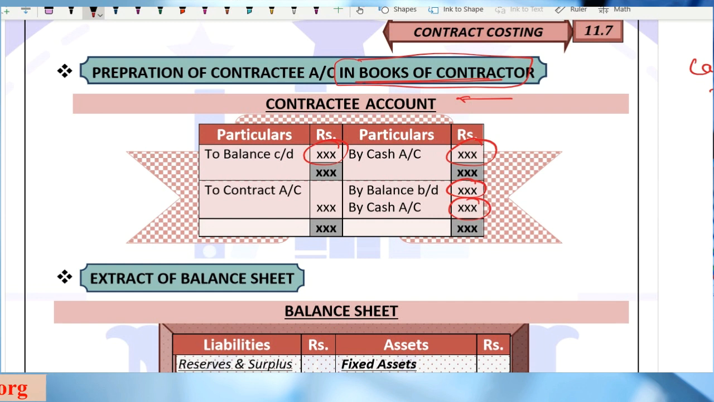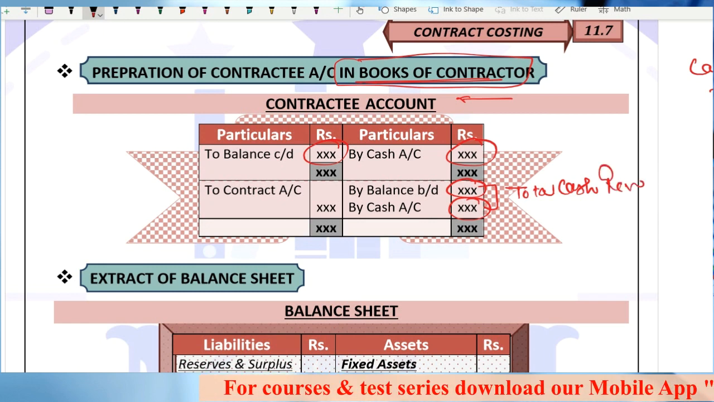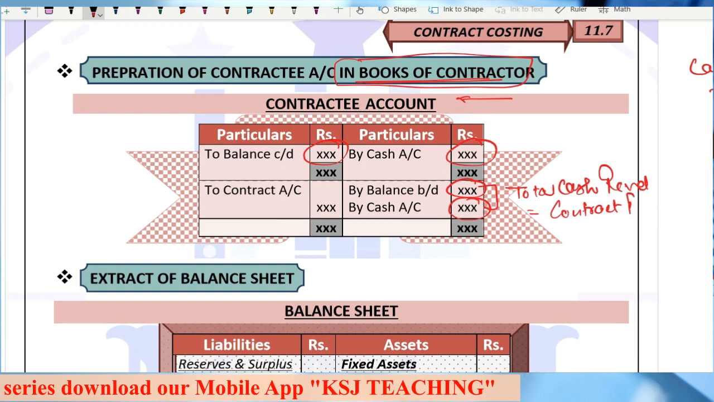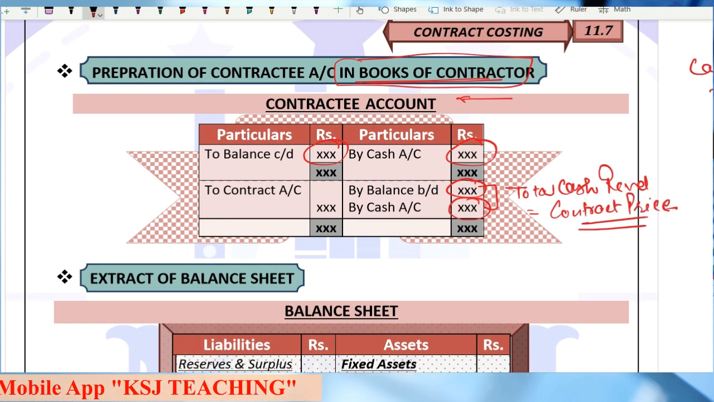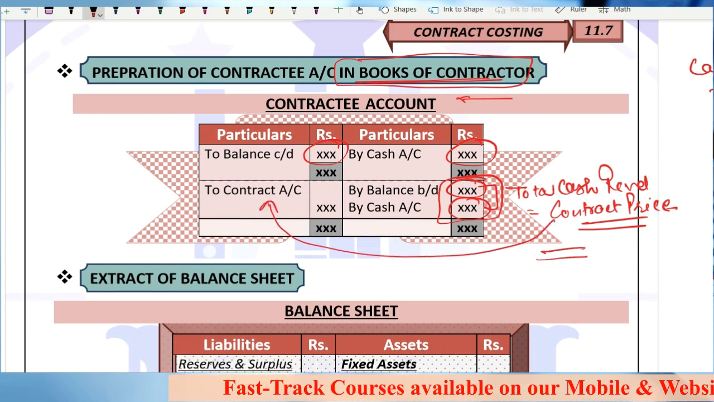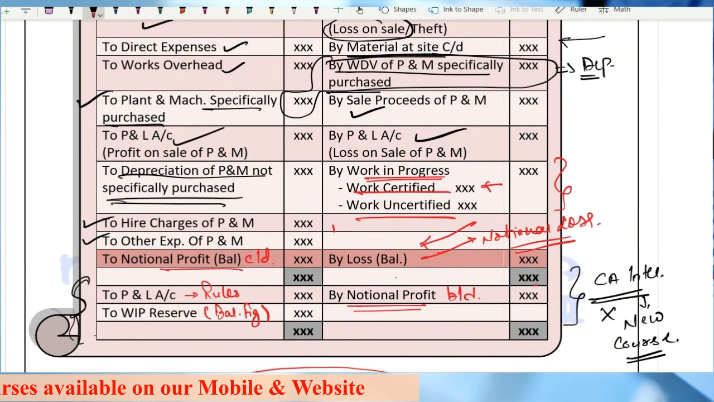And when the total cash received is equal to the contract price, whenever you have received the total cash on this side, you cannot write carried down. When the total cash received is equal to contract price, what you have to write is to contract account. So in the contract account, you will get here by contractee.